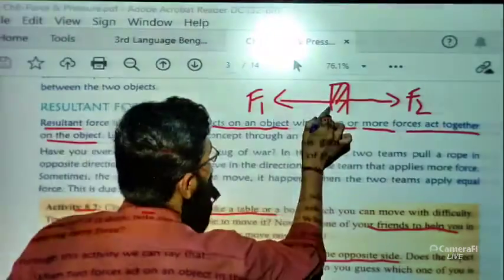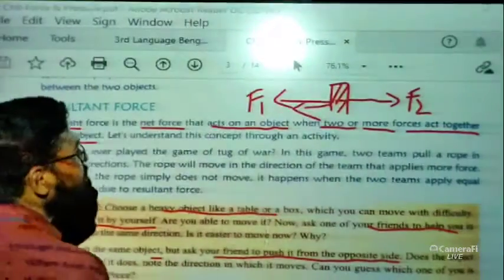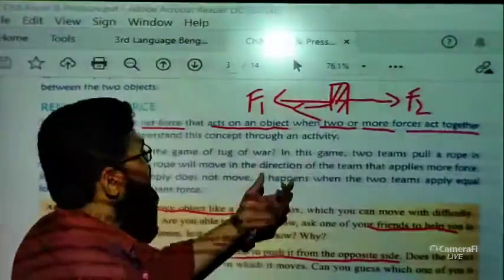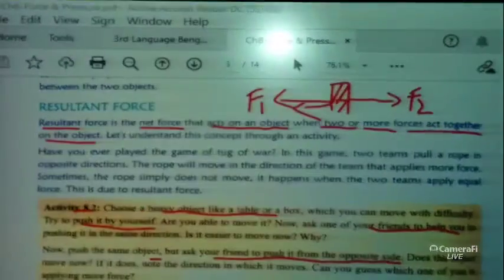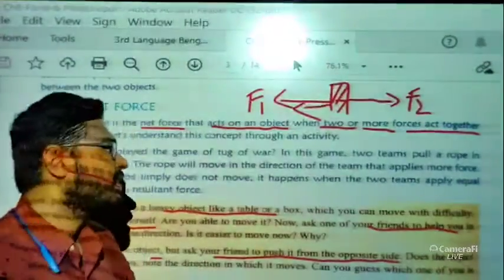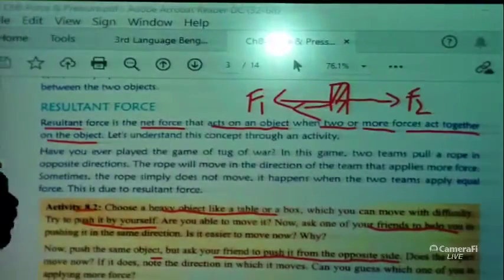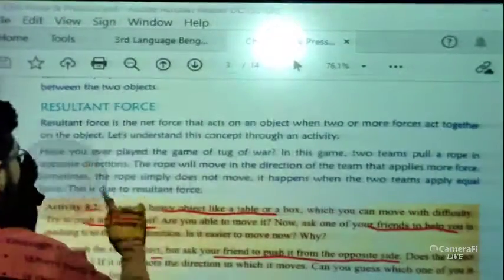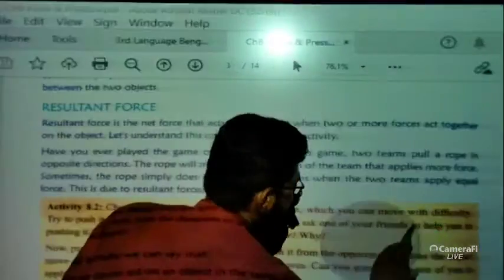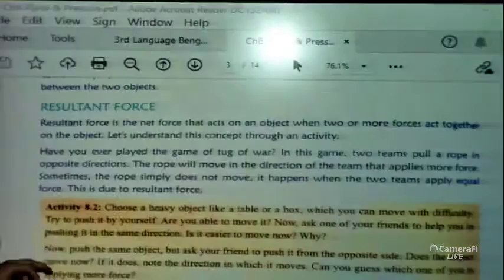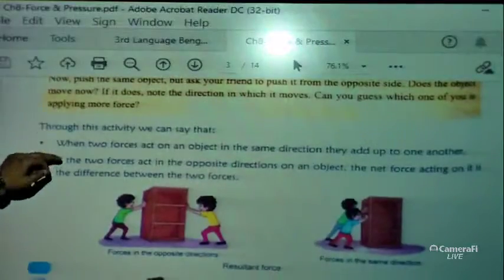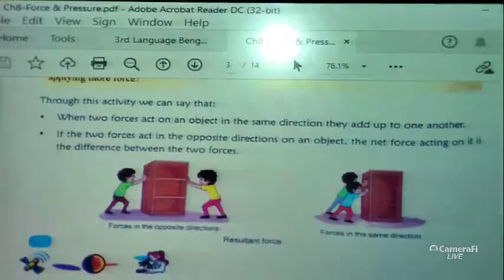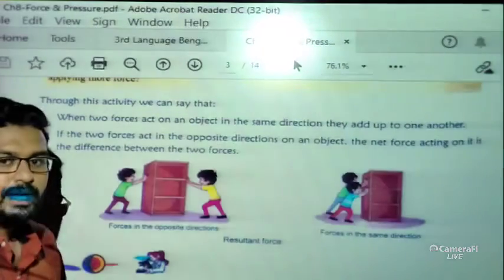Now if you and your friend both try to push from the same side, then it will be much easier to move the object from one point to another. So this is the logic behind the resultant of force. Resultant means nothing but the net force. Now through this activity, what can we conclude?